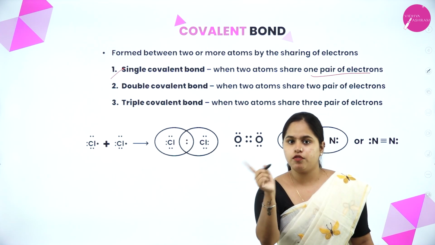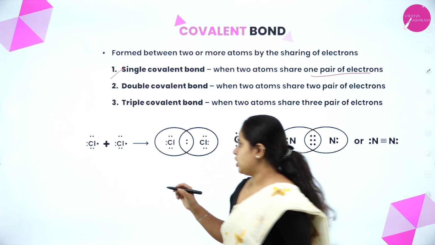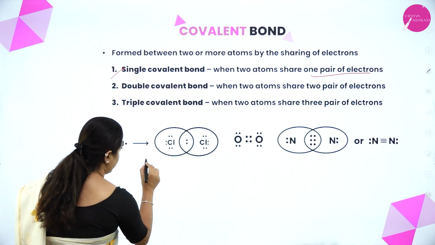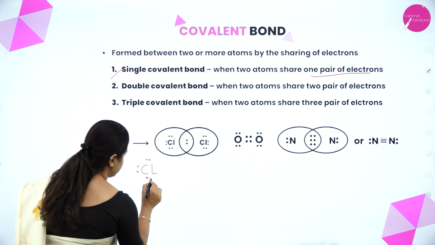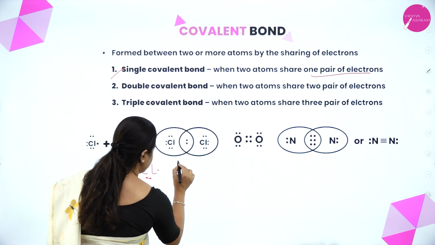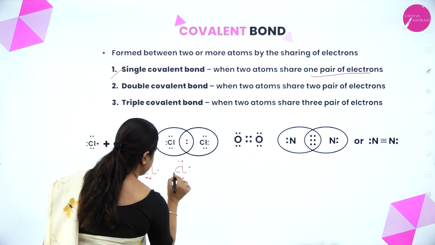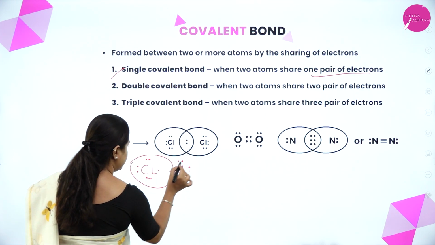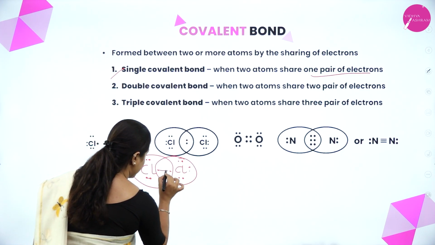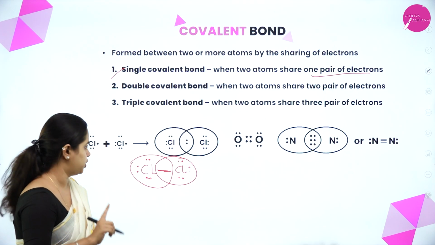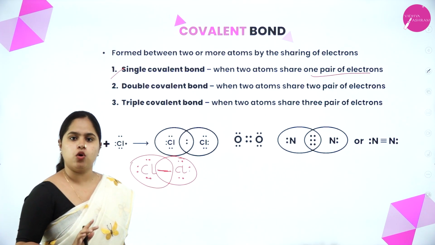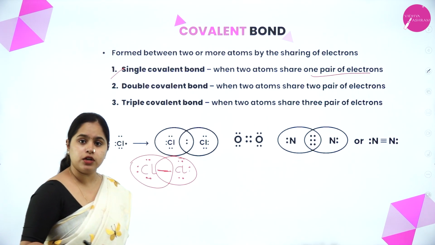Only 1 pair of electrons is shared, so it is a single bond. One chlorine atom has 1, 2, 3, 4, 5, 6, 7 and another chlorine atom has 1, 2, 3, 4, 5, 6, 7. So this 8 and this 8, and they share 1 pair of electrons between each other, hence forming a single covalent bond. Now, moving on to the double covalent bond.